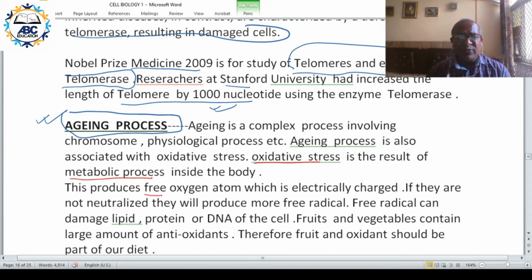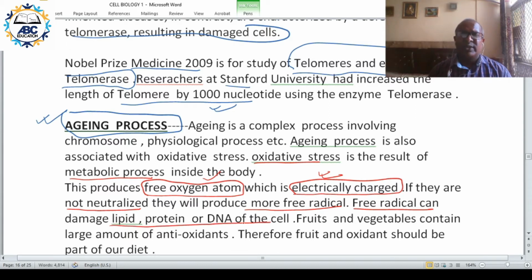There is formation of free oxygen atoms, and these are electrically charged. If these are not neutralized, they will produce more free radicals. The free radicals can damage the lipid, that is the fat layer, the protein or the DNA of the cell.